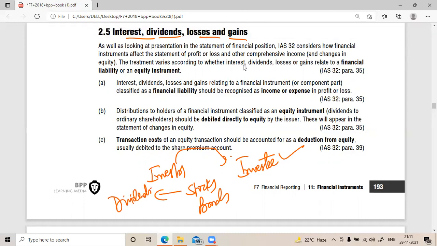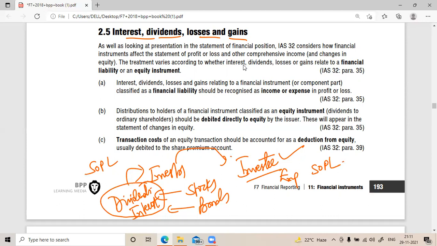If investor has bought the bonds of the company, investor will get interest. These both are investment income for investor and will be shown in the statement of profit or loss. For investee, the interest they are paying is an expense, shown in the statement of profit or loss. Dividends they are paying would be deducted from retained earnings.